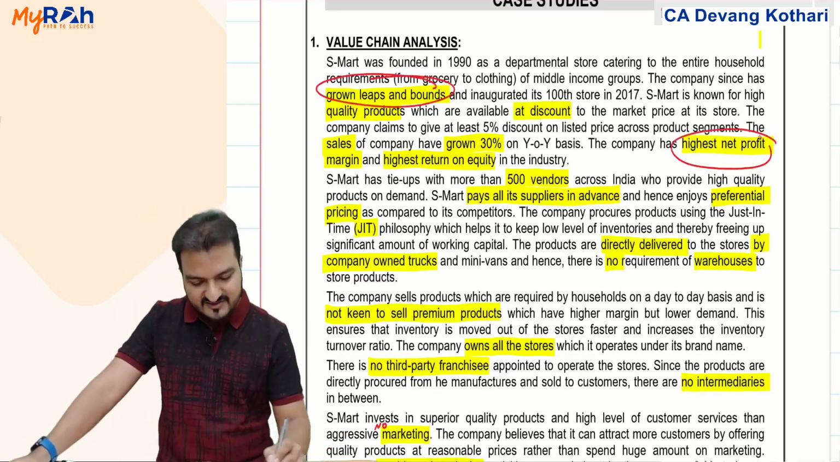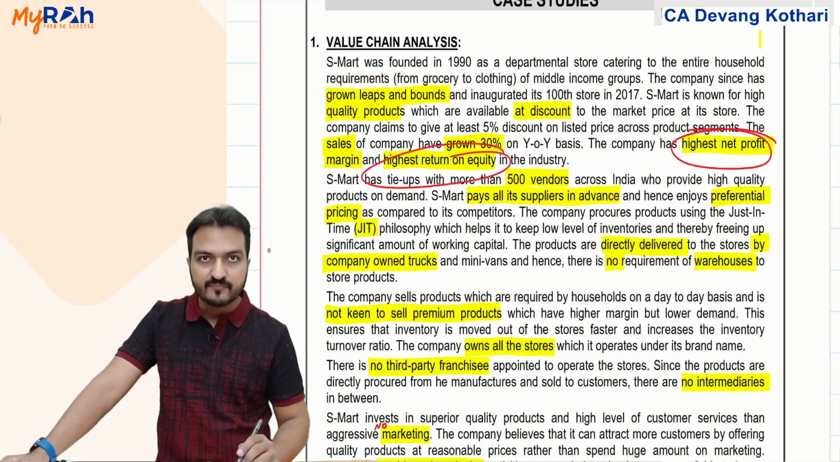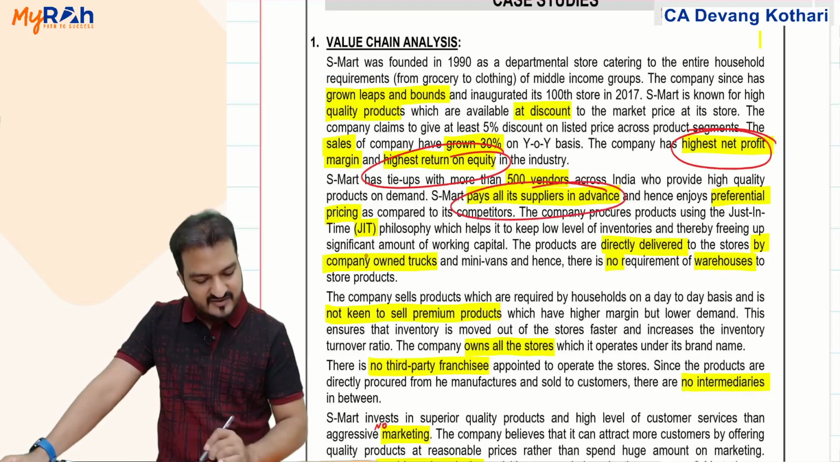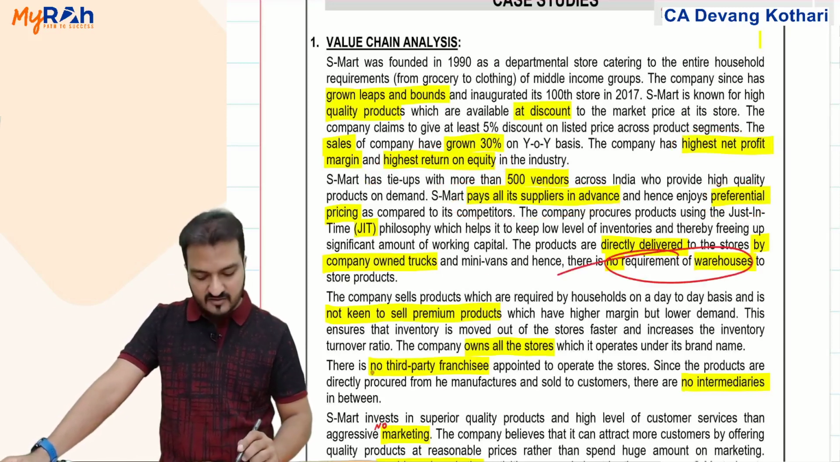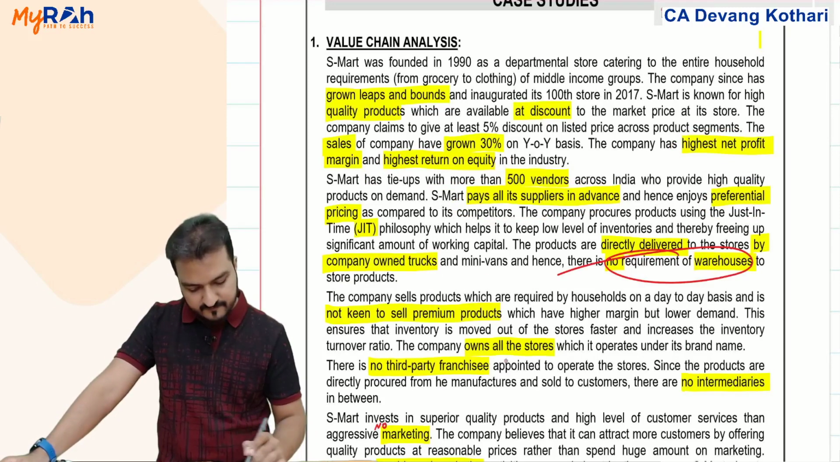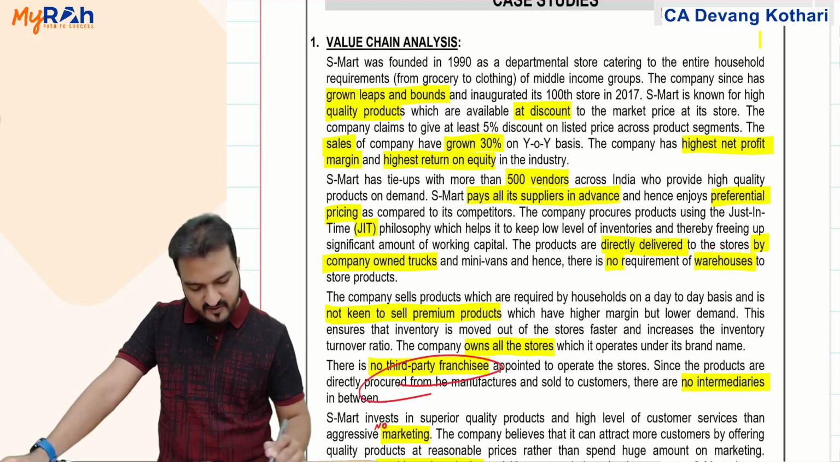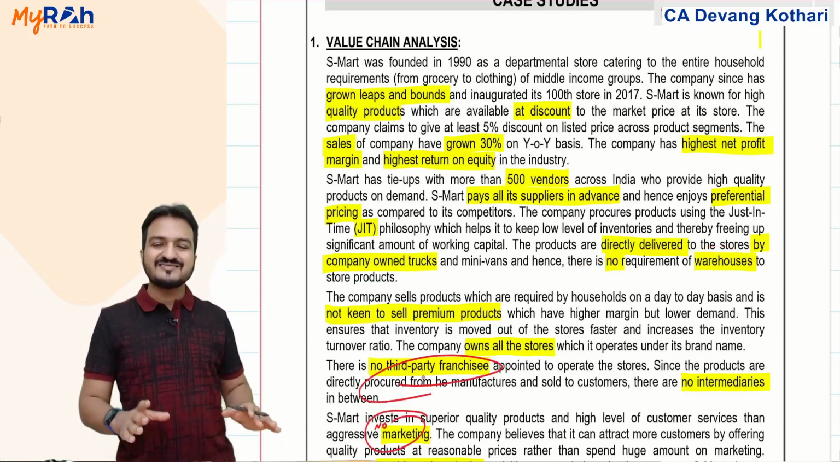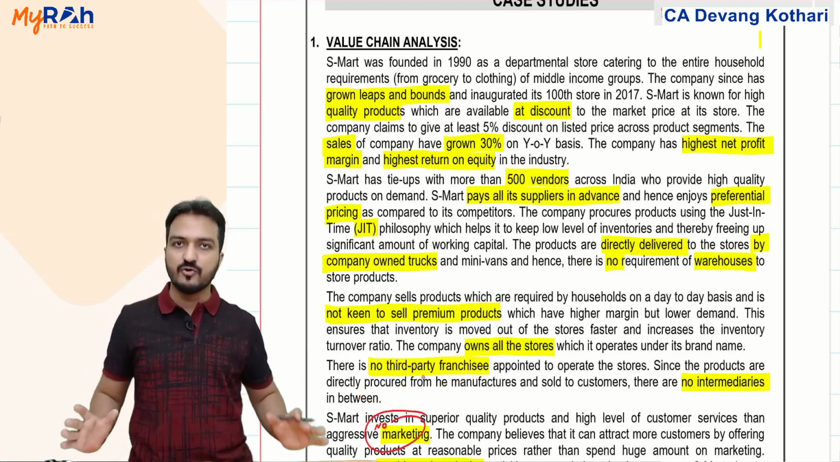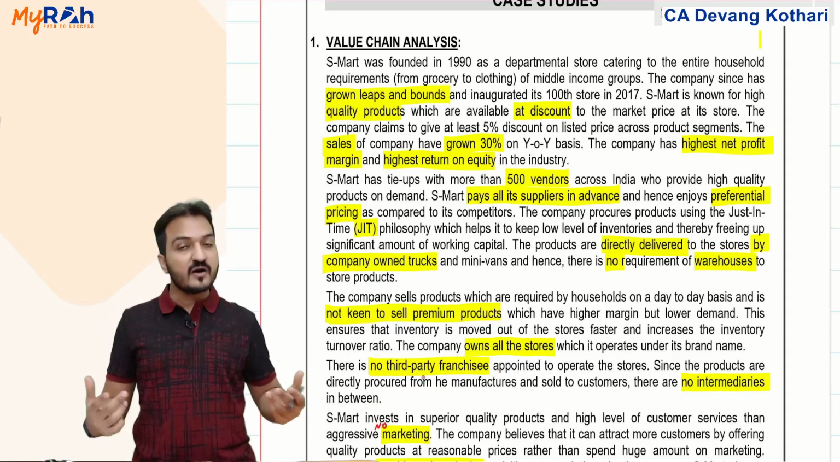Company has highest profit margin, highest return on equity in the industry. It is paying all suppliers in advance also. They are getting preferential pricing from the suppliers. There is no requirement of warehouses in the company. No third party franchises, no intermediaries, no marketing required by the company. So you notice that everything in this company is perfectly good. Then why have they asked you case study?